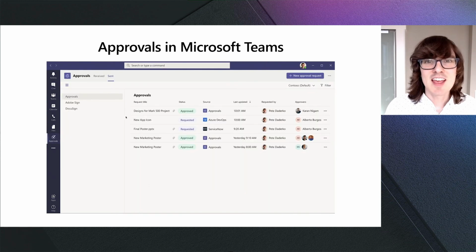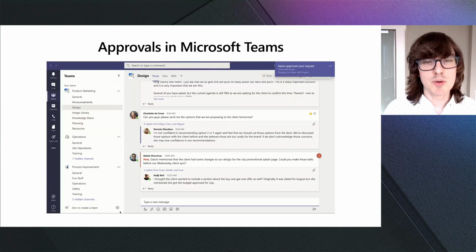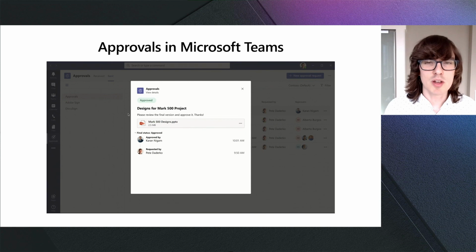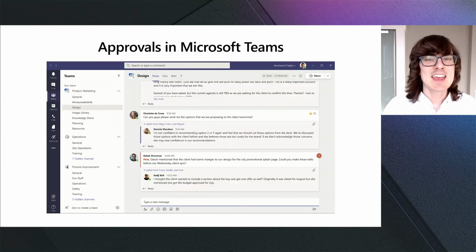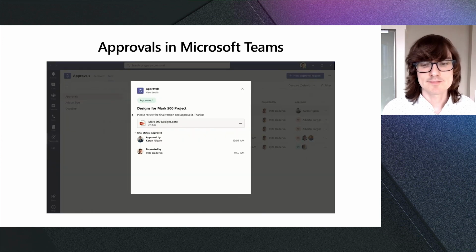In addition, there's also a consolidated approvals hub that they can go to inside of Teams where they can see all of the approvals requests that they've received and very easily manage the history of it, approve, reject, whatever it is that they want to do with that approvals request. Again, entirely inside of Teams, making it easier for everybody to get started with automation.